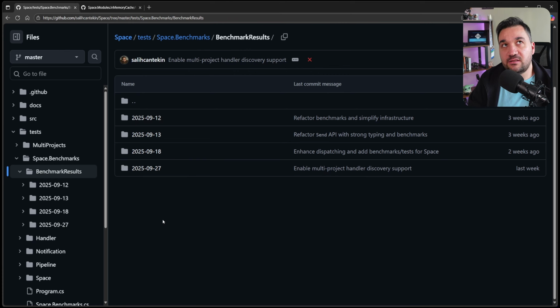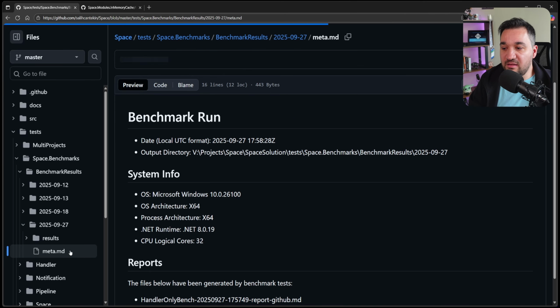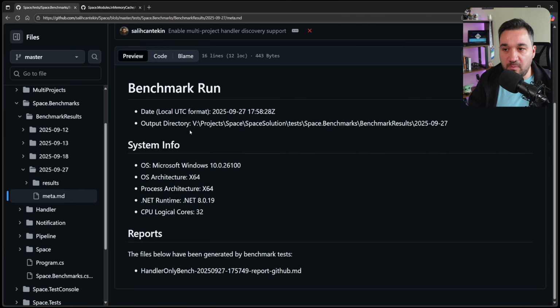Every time I make some changes in my local computer, I run these benchmarks again and just generate the results. For example, the last one was on the 27th, and you can see the results. So the meta MD says what sort of computer I was using to test and what sort of file I've generated. For example, in that one, I was able to test only the handler bench only.